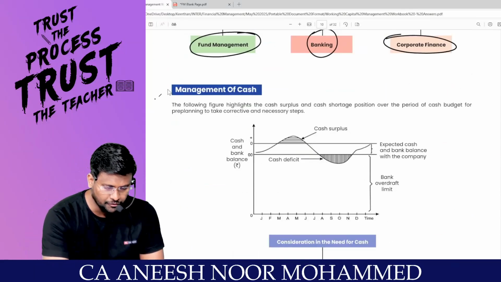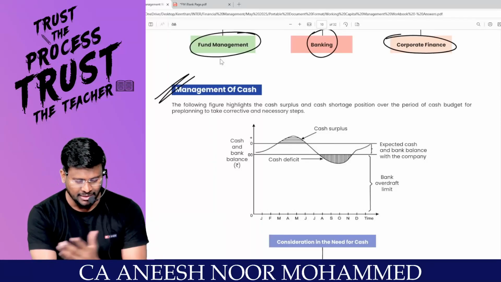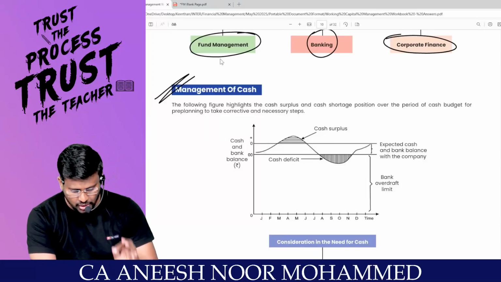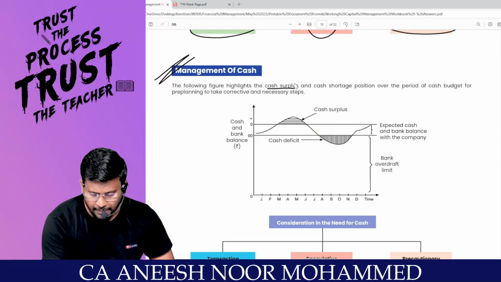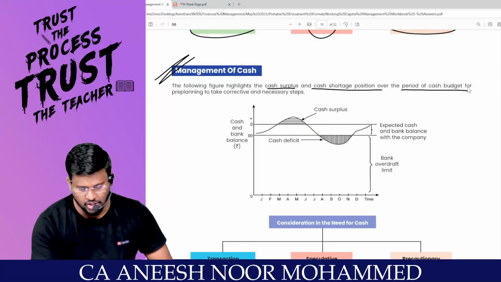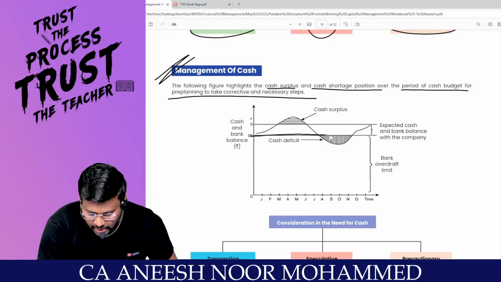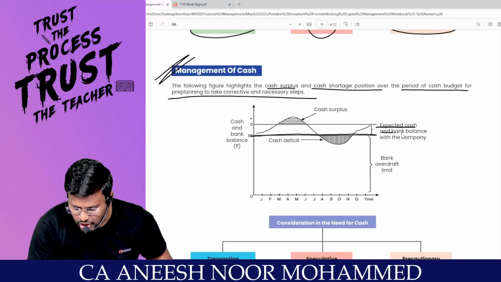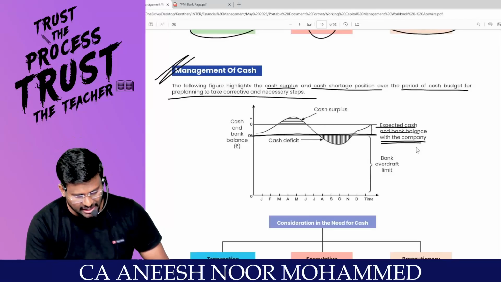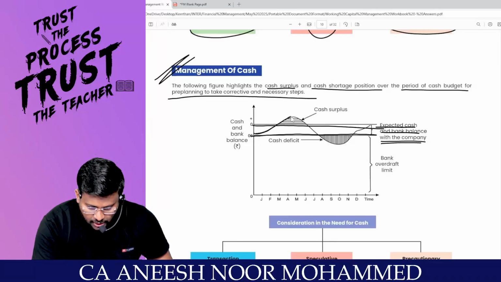Now, management of cash. Sir, we can easily manage even debtors. We can easily manage even the creditors, but managing cash is really a headache. I will tell you why. The following figure highlights the cash surplus and the cash shortage position over the period of the cash budget for pre-planning to take corrective and necessary steps. Sometimes this line is there. This line is the expected cash and bank balance with the company. Okay, sir, if I am keeping funds more than this, this is called cash surplus.